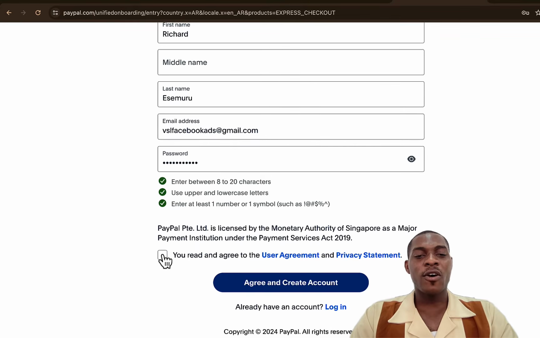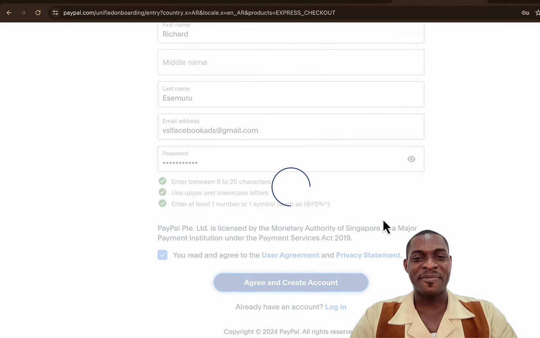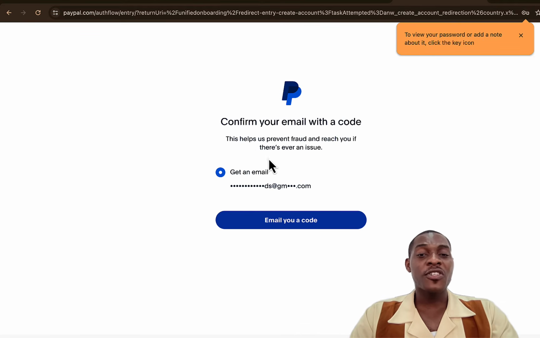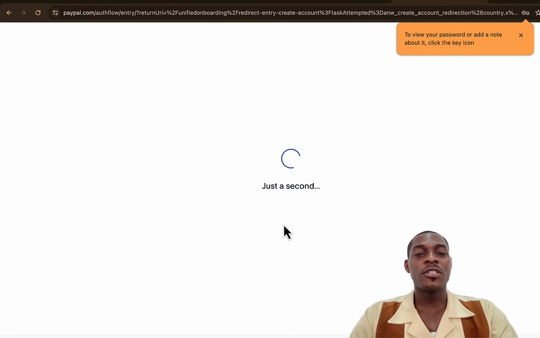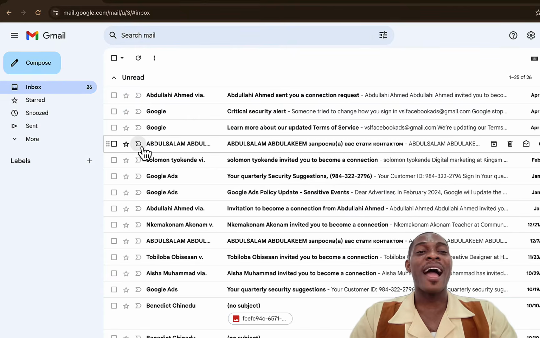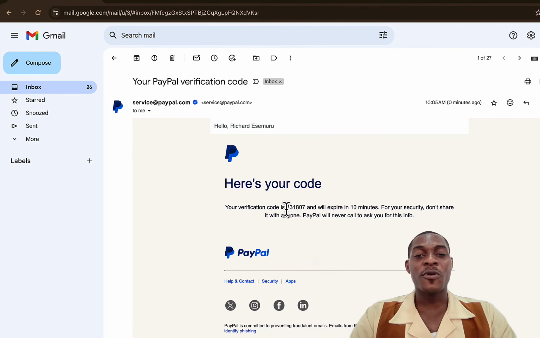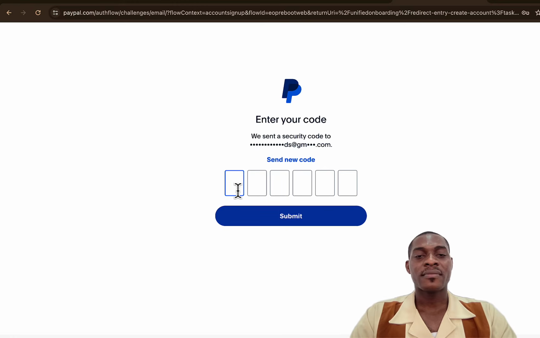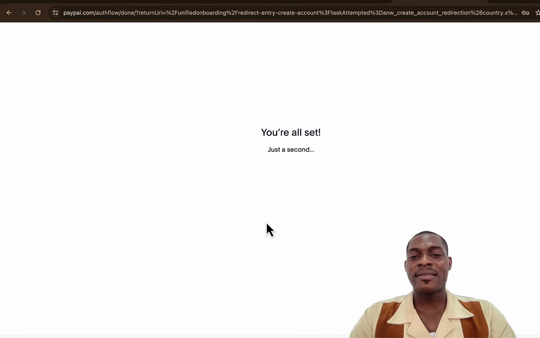After doing that, you read the terms and conditions. You can read the user agreement and the privacy statement if you have the time. But for this tutorial video, we click on agree and create. So as you see, they will send a verification email. Click on email your code, and they will send a verification code to our email address. The verification code here is 331807. Then we'll click on submit.